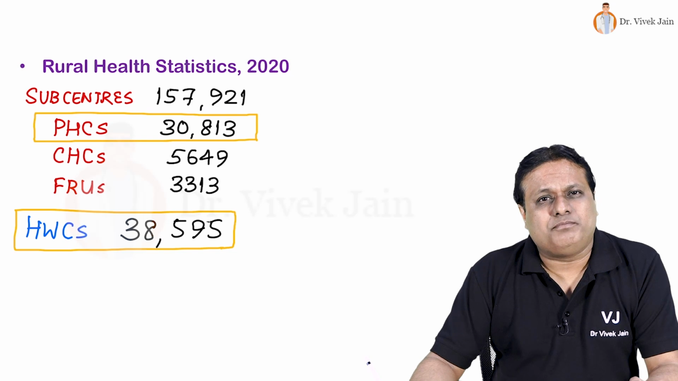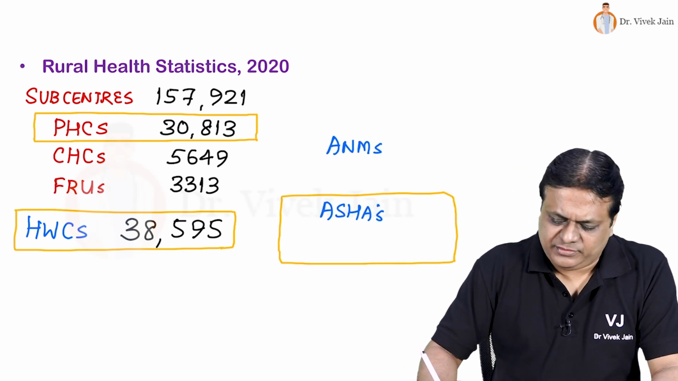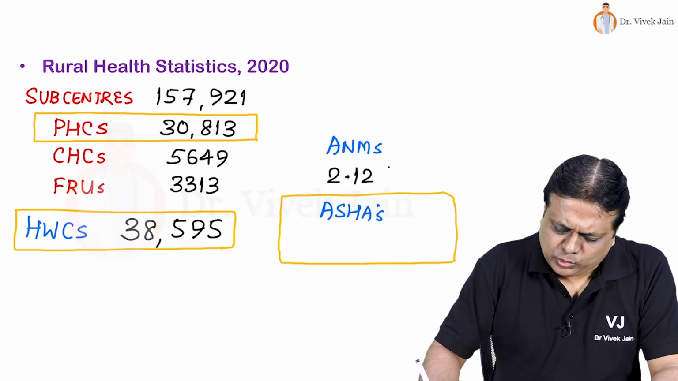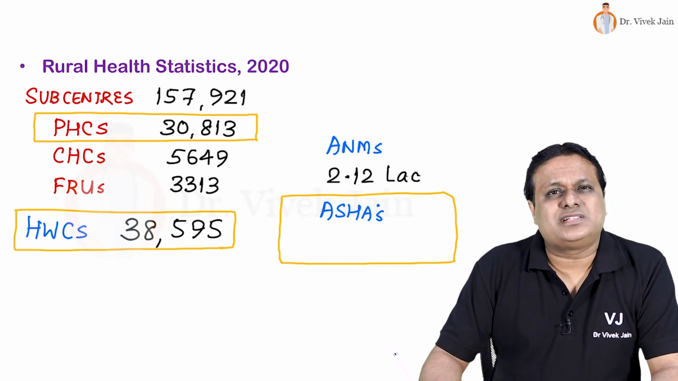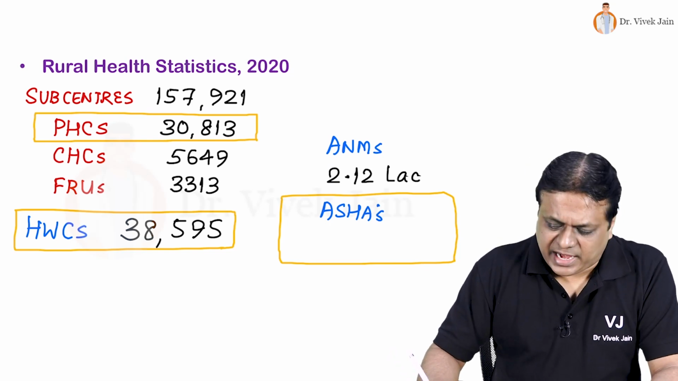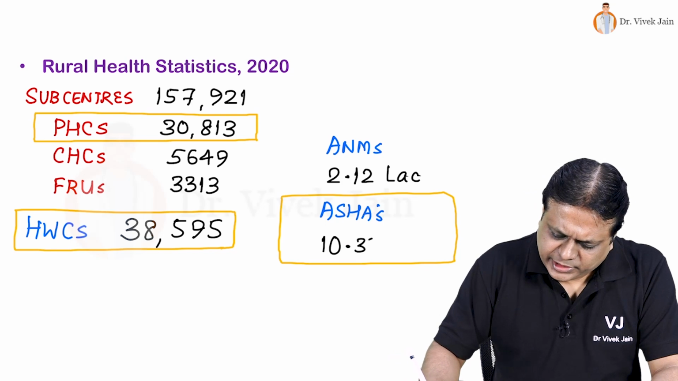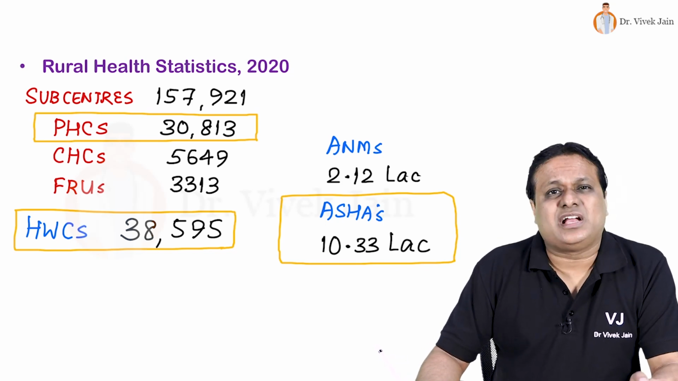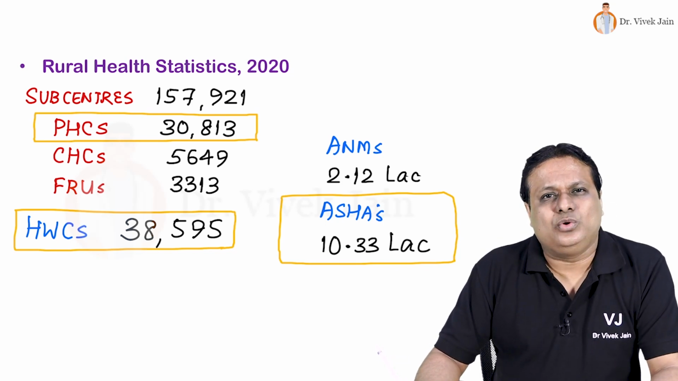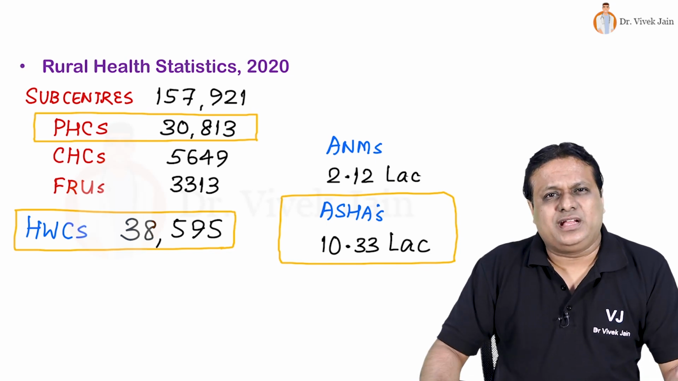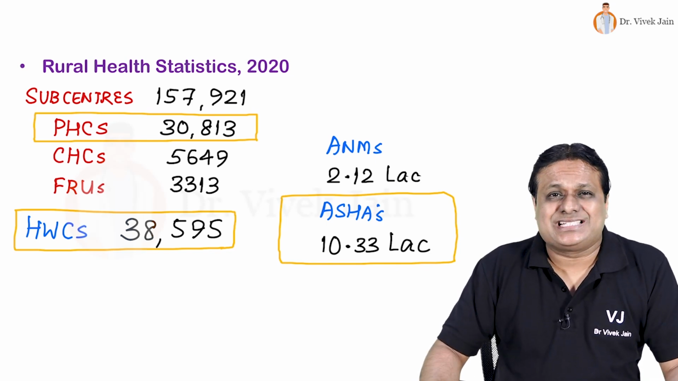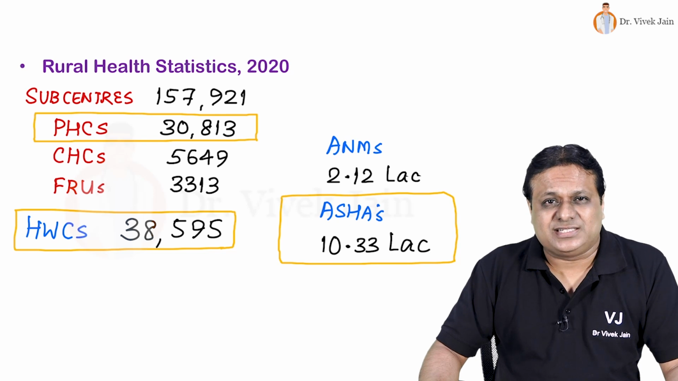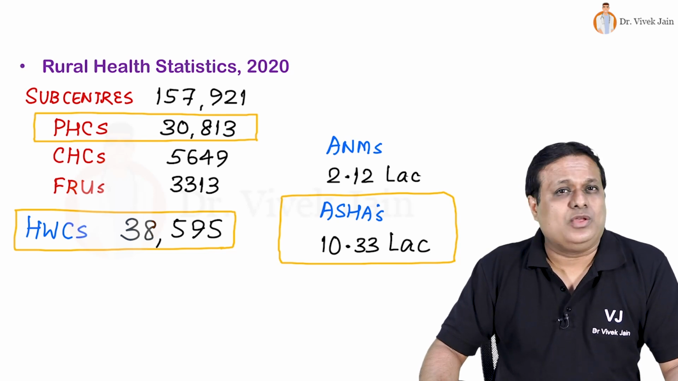under Ayushman Bharat program. We have 2.12 lakh auxiliary nurse midwife in our country and 10.33 lakh ASHA workers under National Rural Health Mission. Finally, coming to the topic from which maximum formulae definitions are asked, that is biostatistics.